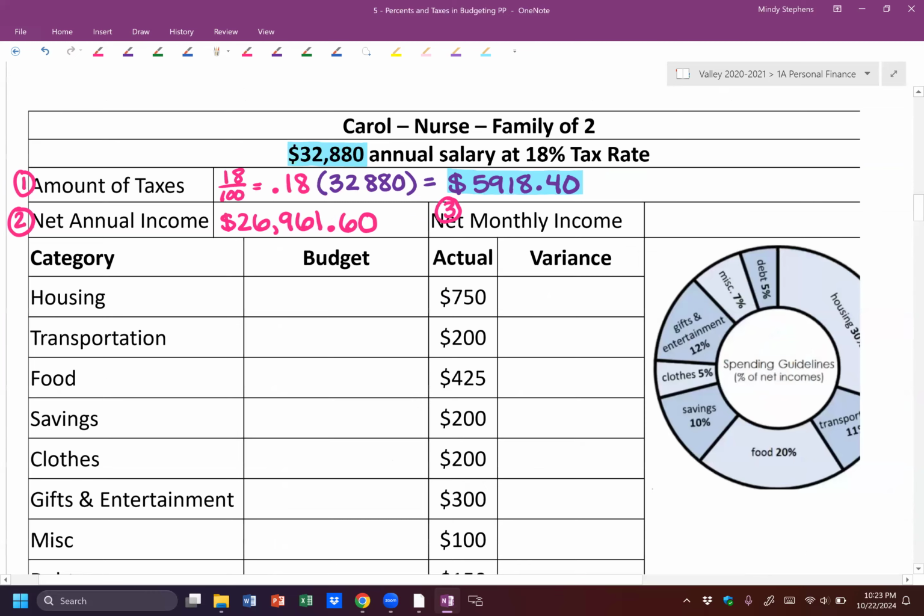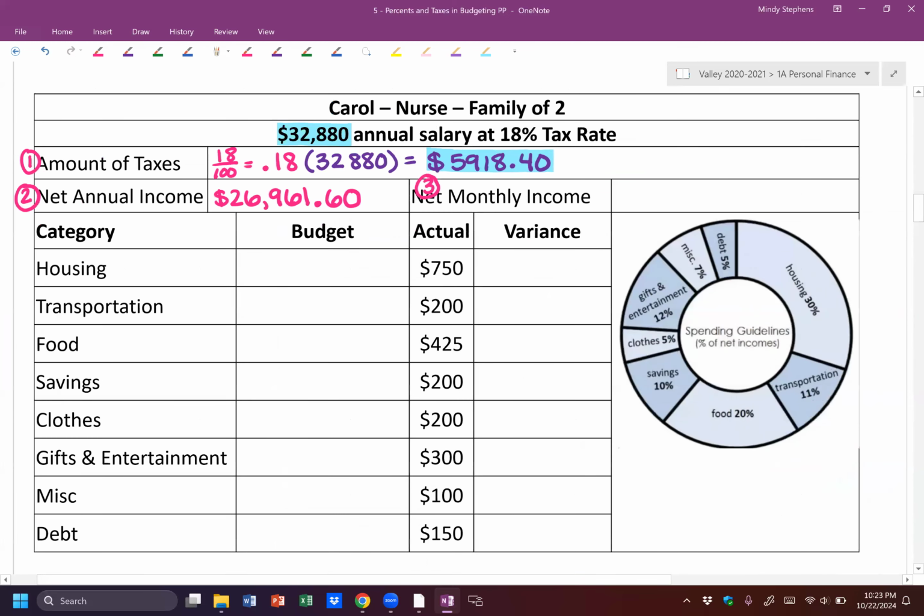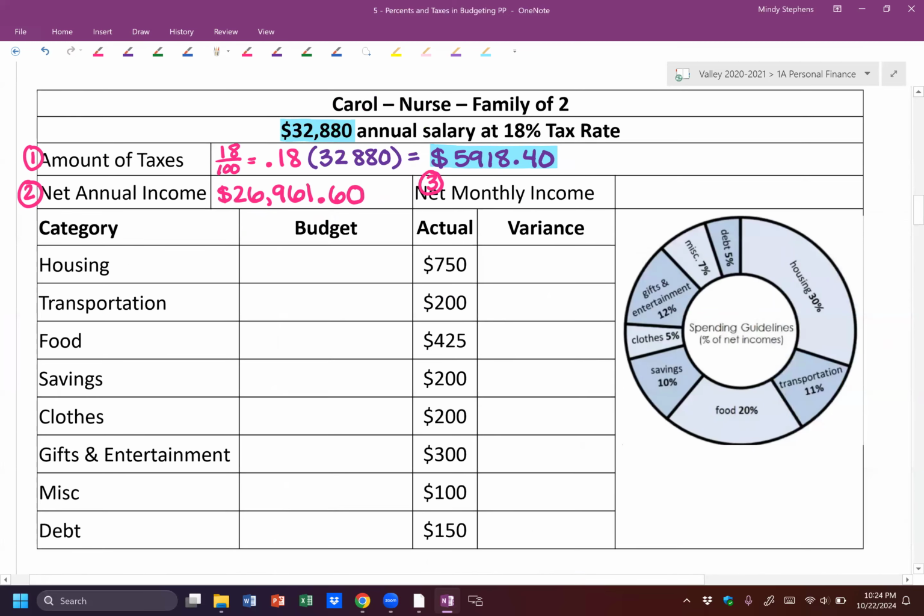So if we know that's how much we make in a year, and we want to find monthly, if you remember, we did monthly, there's 12 months in a year. So we just take the annual income and divide it by 12. So I'm going to take 26,961.60 and divide that by 12 to get my monthly income. So that's going to give me $2,246.80. This number is really important for the rest of the question, for all the rest of the things.